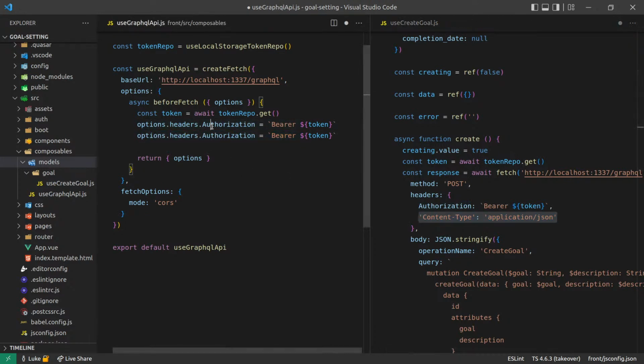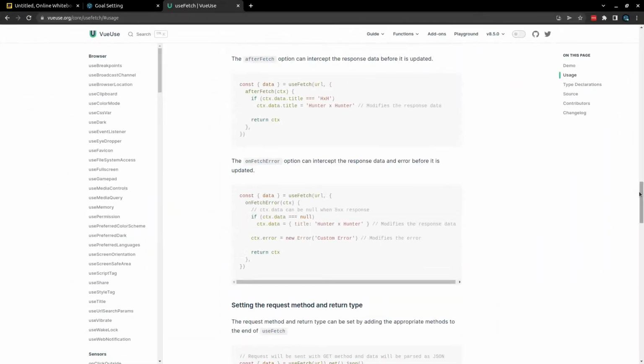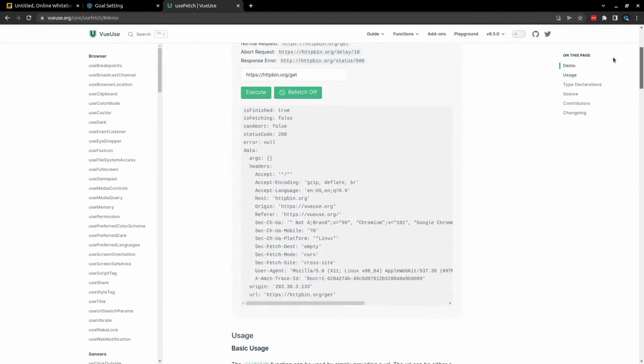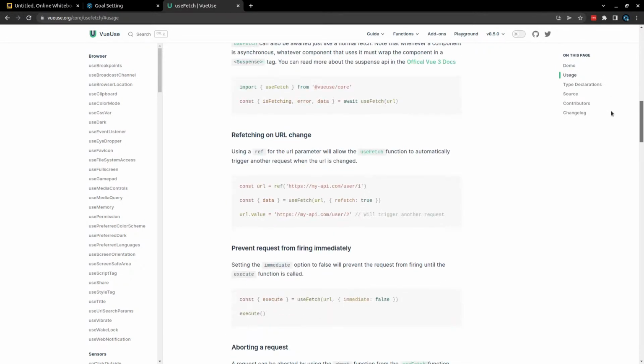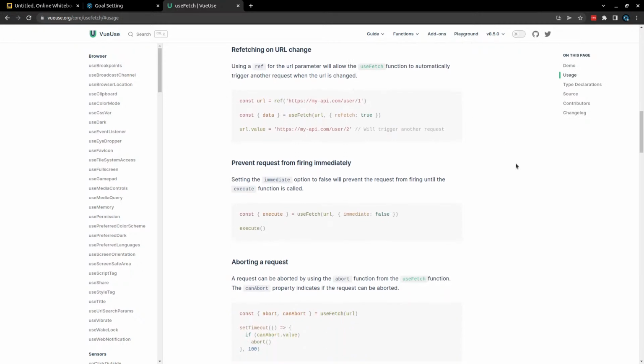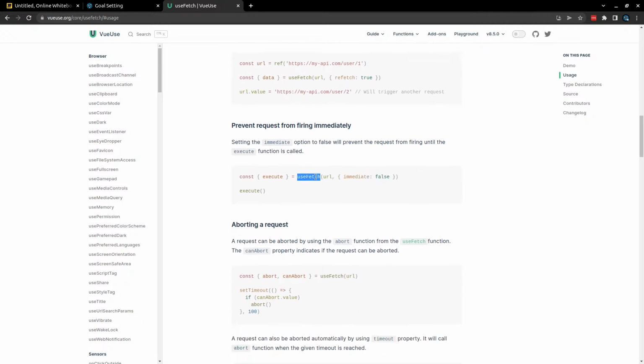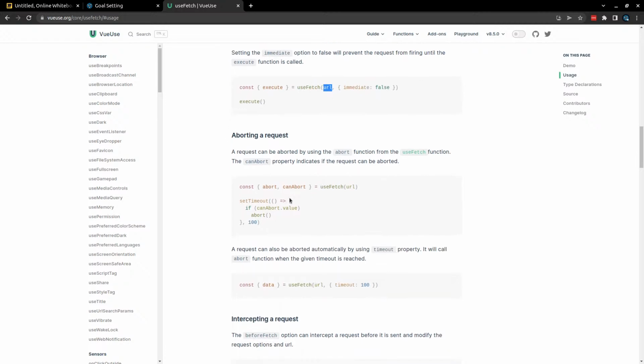Actually, is there a better way to do this? Maybe we can just create it straight up. Hang on. Okay, by default, it's got immediate set to true, so you have to set that to false. So you can say useFetch URL, and then you've got options.